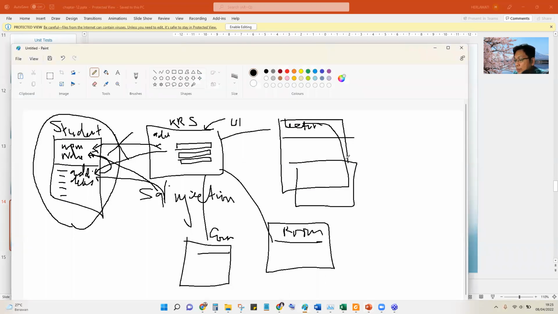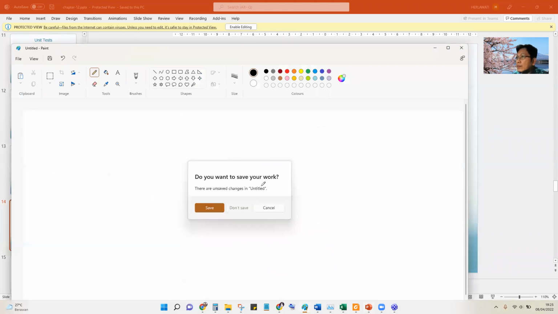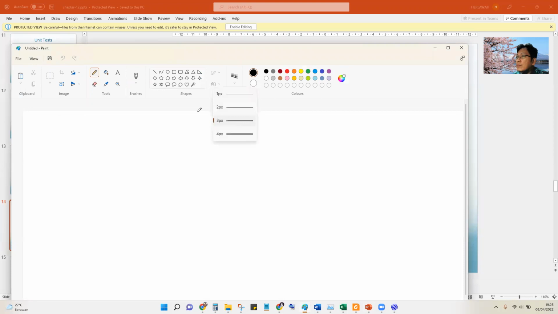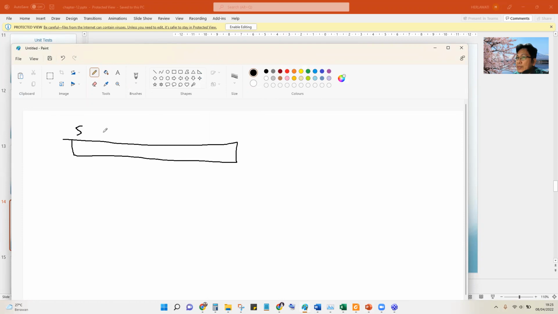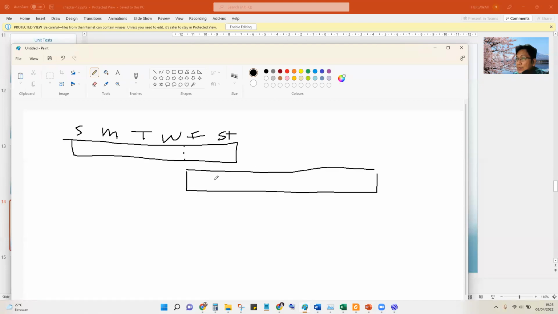So, for example, in the bank, this is week 1: Sunday, Monday, Tuesday, Wednesday, Saturday, Friday. And then on Friday for banking, usually system 1, system 2, the new system here.